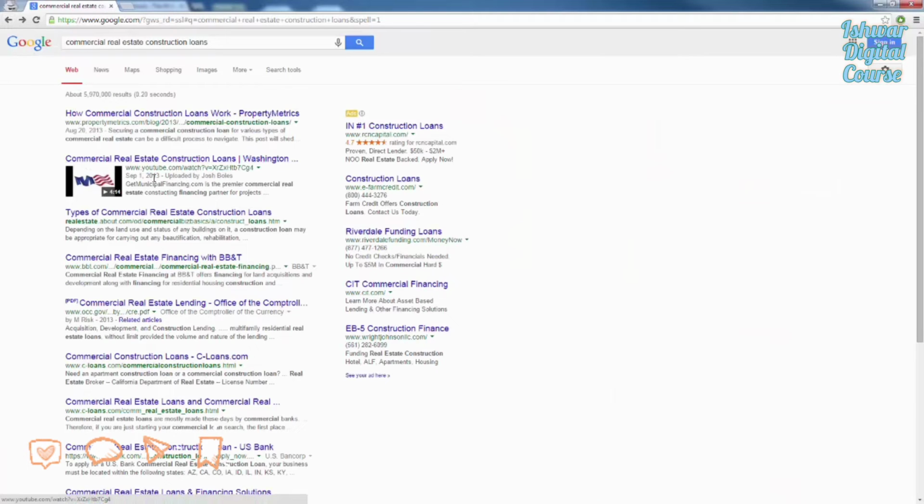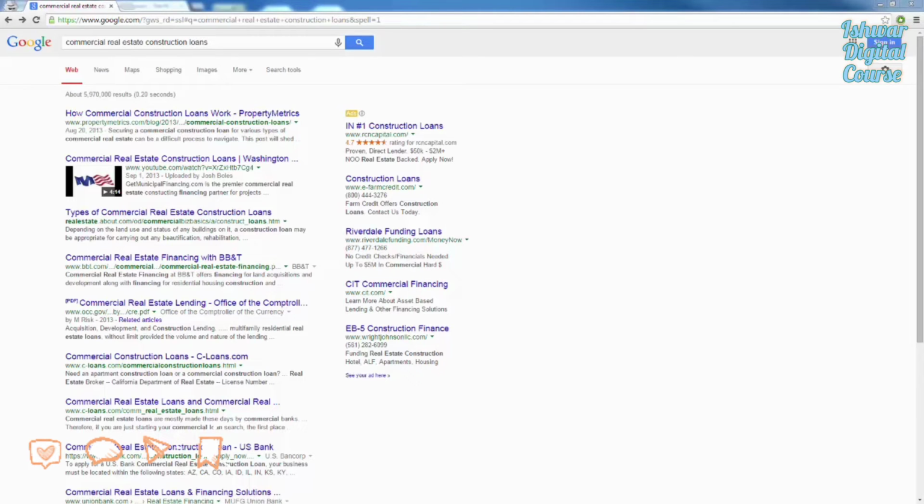Okay, so they are ranking number 2 for this search term, and we see these ads on the right hand side here. I guarantee these people are paying most likely $10 plus every single time someone clicks on their link. Right, $10, $20, maybe more for every single time someone clicks on these links. And this gentleman here just got ranked second by simply doing a hangout with Google Hangouts.